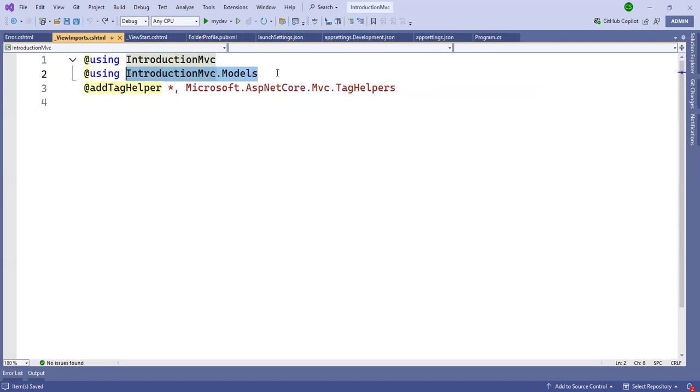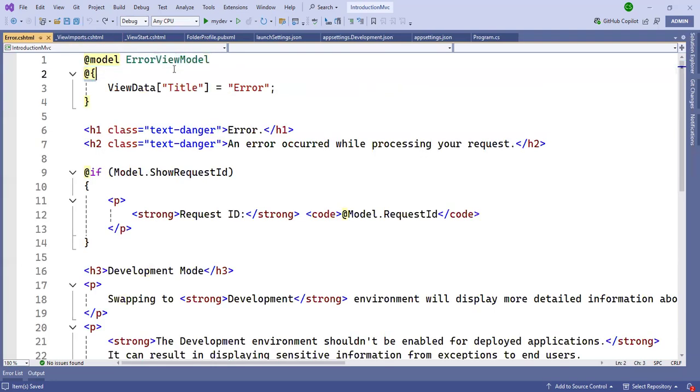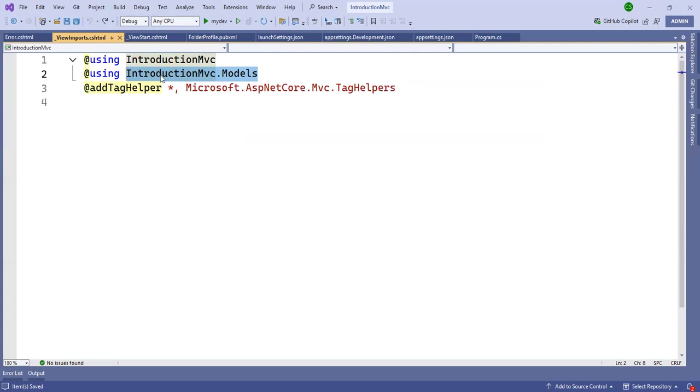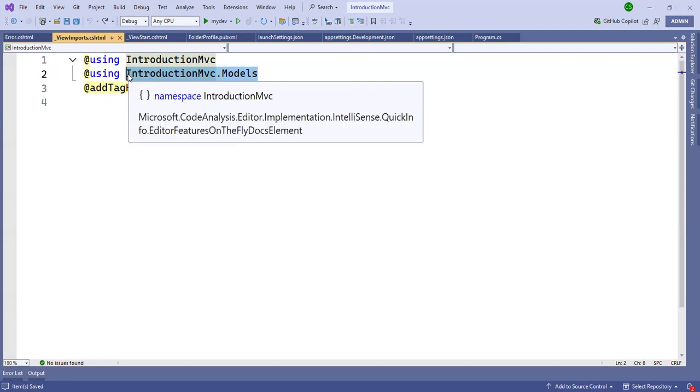After Models, suppose that you have 20 classes, meaning models, for example an error model, or user model, or admin model, different models. If you do not register here, then the complete name is IntroductionMVC.Models.ErrorModel, Models.UserModel, something, multiple classes.